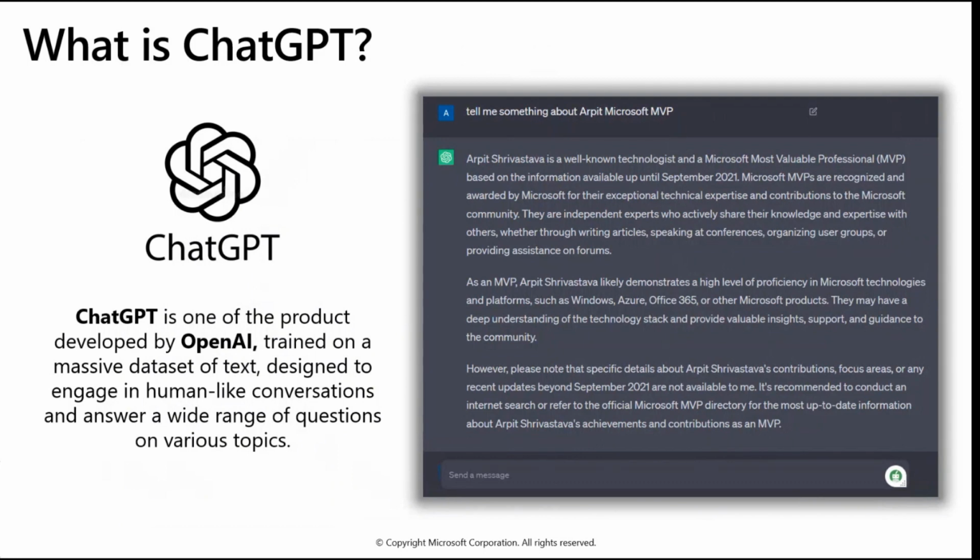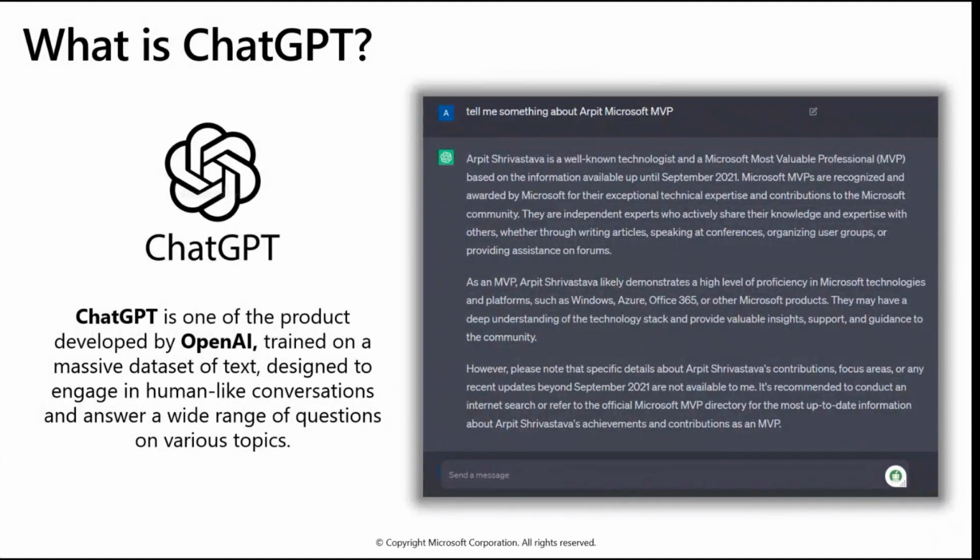ChatGPT is one of the products developed by OpenAI, and it is trained on a massive data set of text, designed to engage in human-like conversation and answer a wide range of questions on various topics. As I told you, ChatGPT is not similar to other available chatting applications. It actually answers your questions.